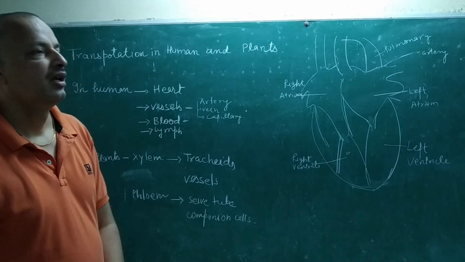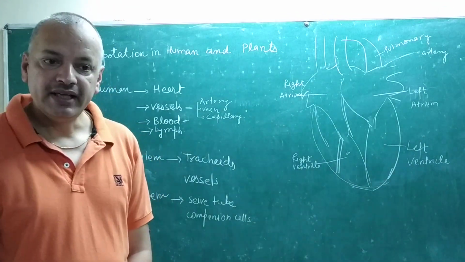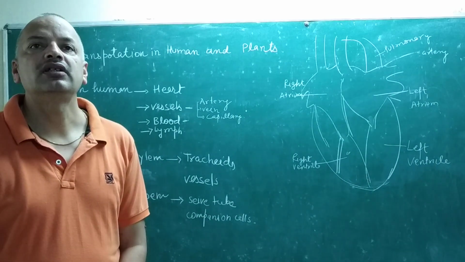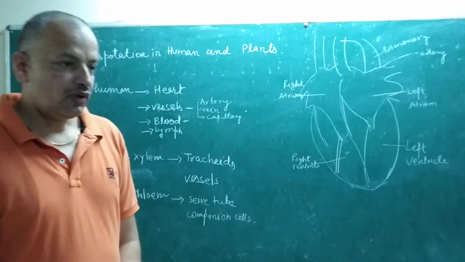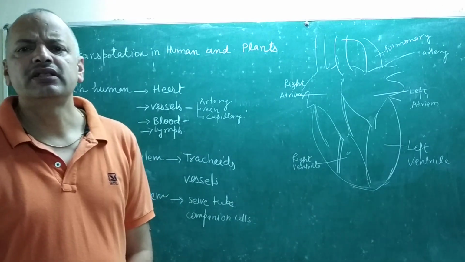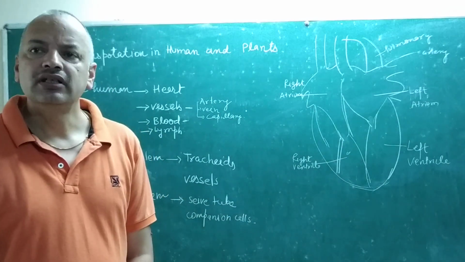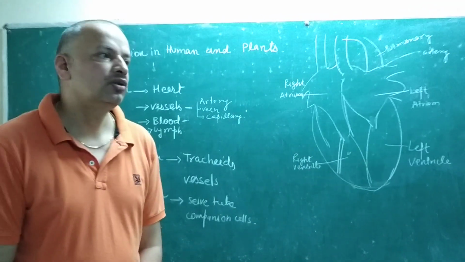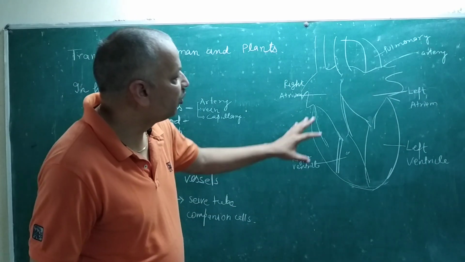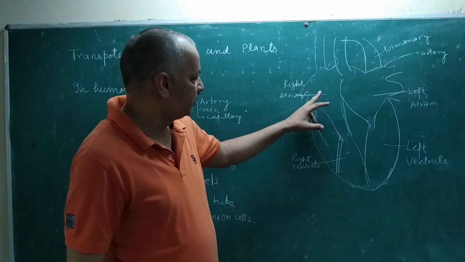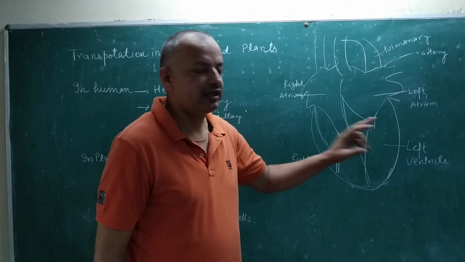Inside a human, the heart is about the same size as the person's fist, and it works continuously because it is made of cells that have the property to continuously contract and relax. So primarily we learn about the human heart. There are four chambers: right atrium, right ventricle, left atrium and left ventricle.